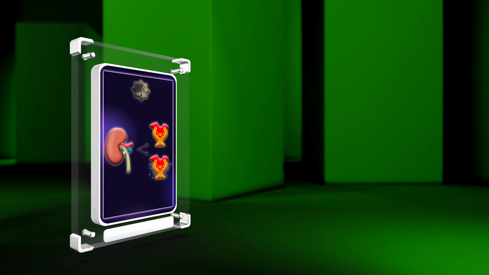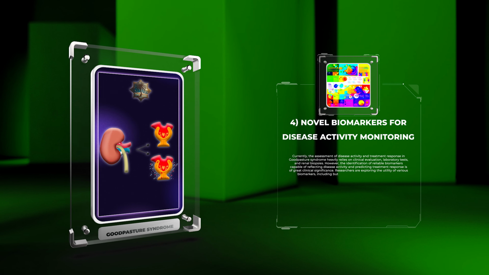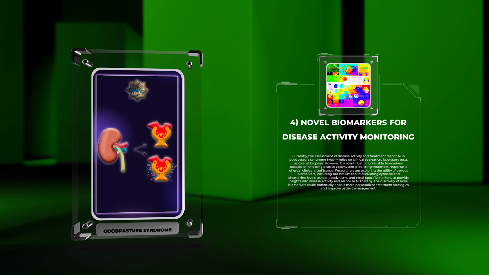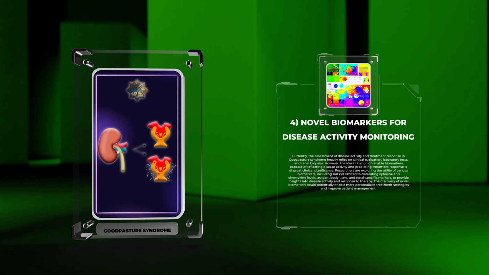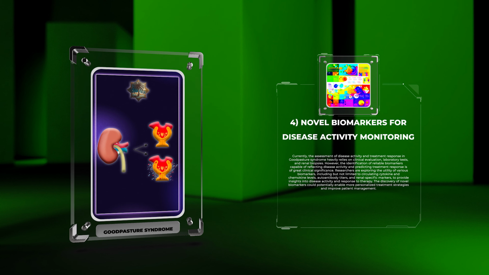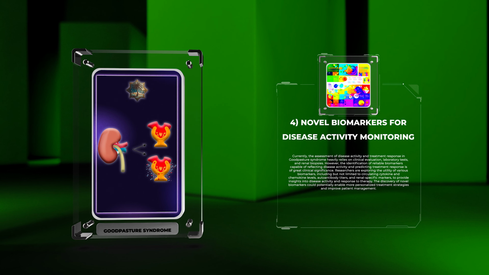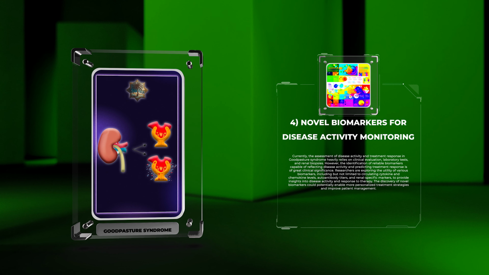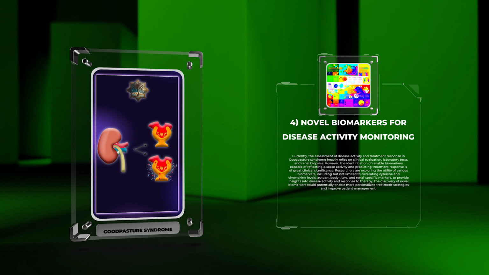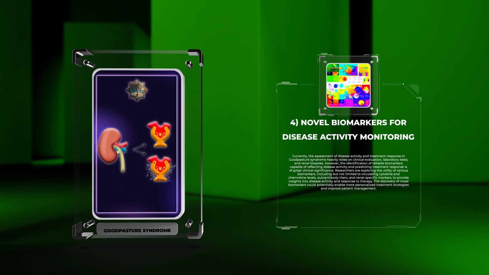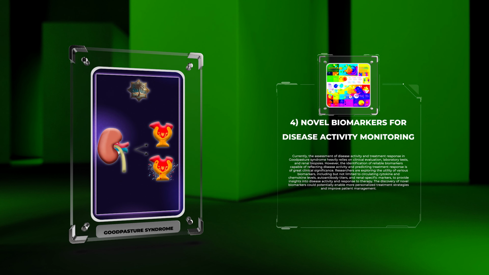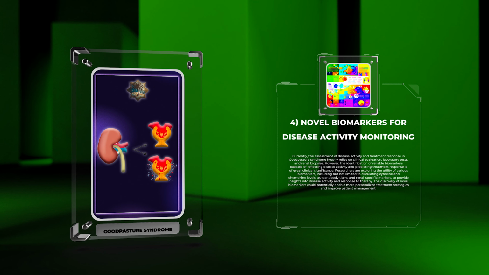Currently, the assessment of disease activity and treatment response in Goodpasture syndrome heavily relies on clinical evaluation, laboratory tests, and renal biopsies. However, the identification of reliable biomarkers capable of reflecting disease activity and predicting treatment response is of great clinical significance. Researchers are exploring the utility of various biomarkers, including but not limited to circulating cytokine and chemokine levels, autoantibody titers, and renal-specific markers, to provide insights into disease activity and response to therapy. The discovery of novel biomarkers could potentially enable more personalized treatment strategies and improve patient management.